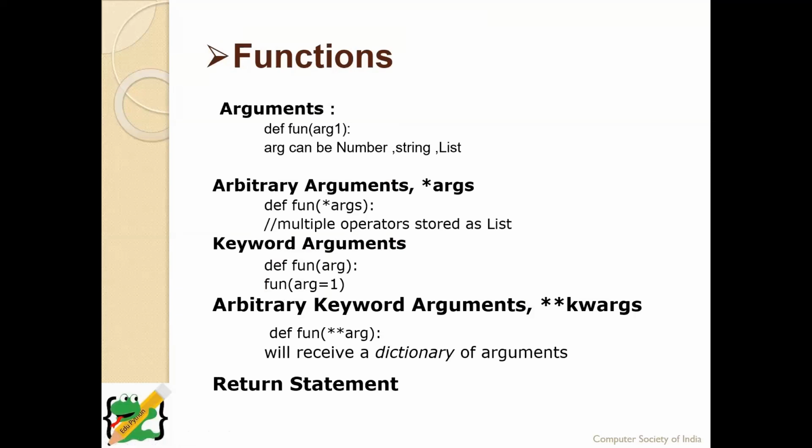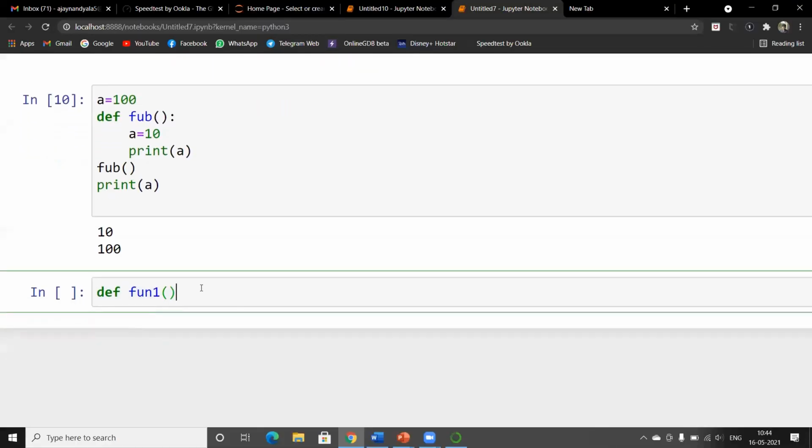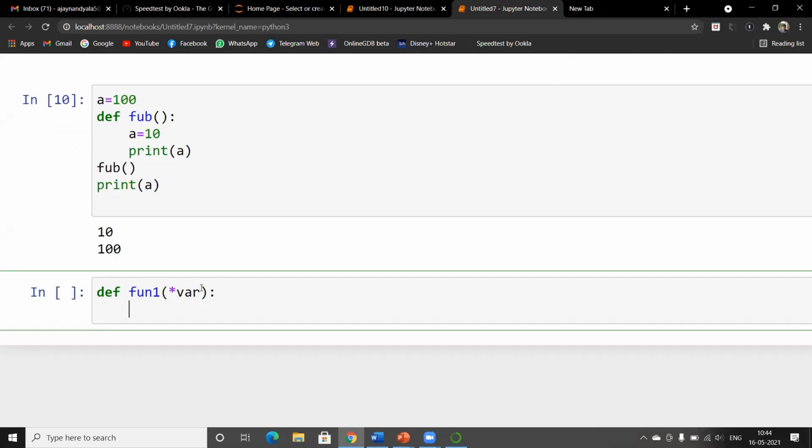See, for example, if we have a function like fun1, and we have multiple arguments, and we don't know what arguments our function requires. So let's assume star as the number of arguments and then declare a variable, let's say var. If you print the variable, we get a list of inputs.